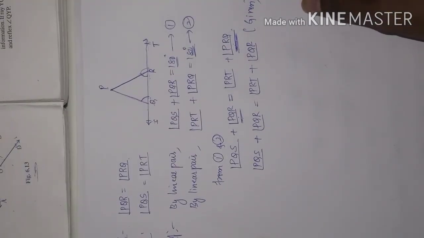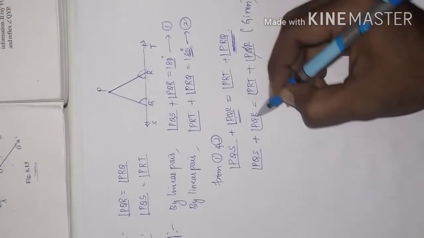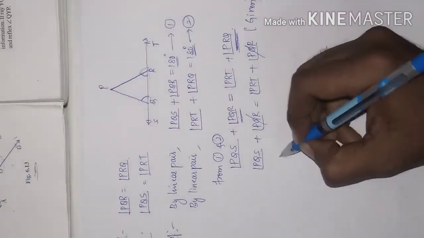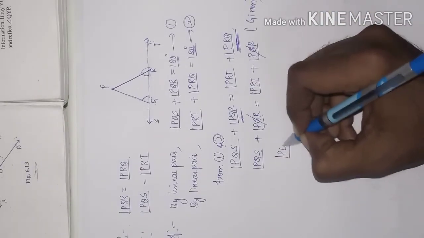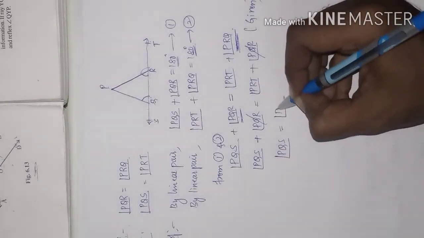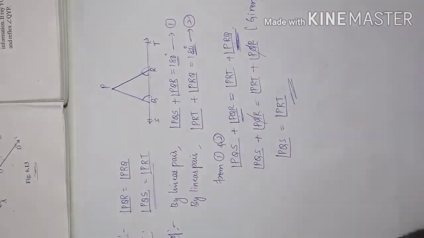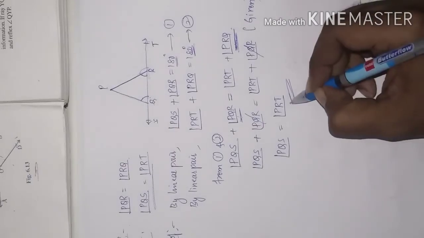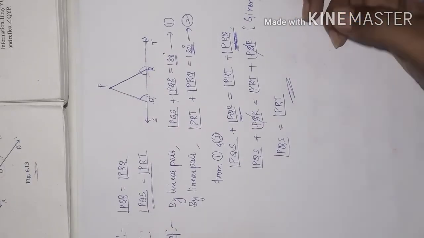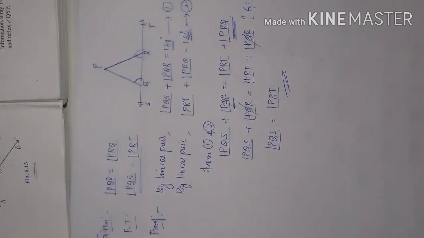We'll write it as given. Now we can cancel this, both are the same here, so we cancel it. Therefore PQS is equal to PRT. So this is the proof we require. Understood this question? Very simple example. This is about the third question.